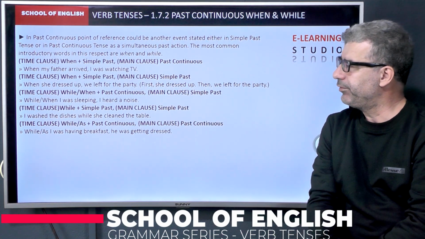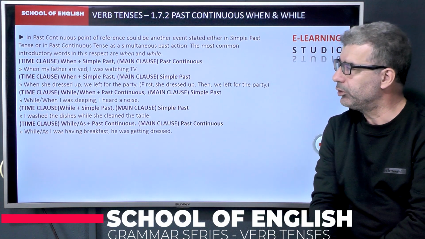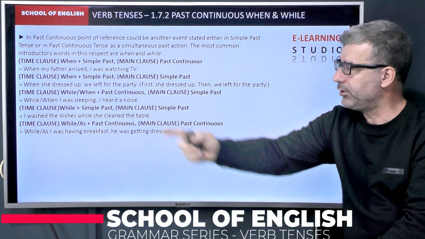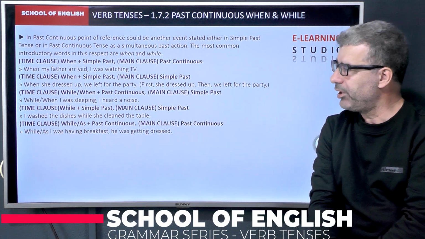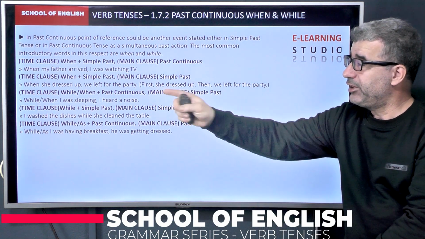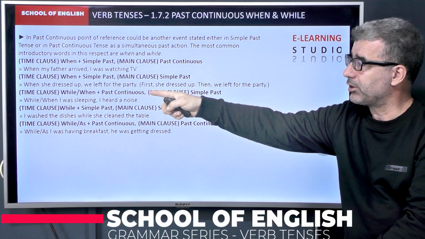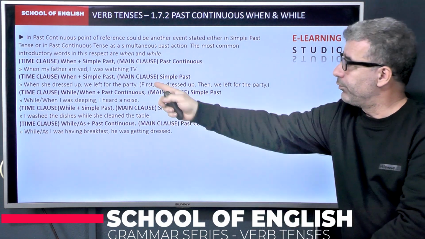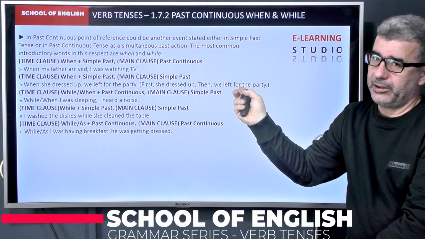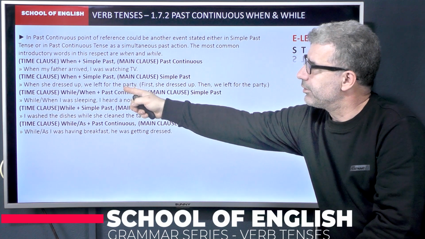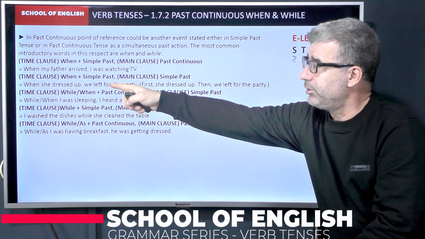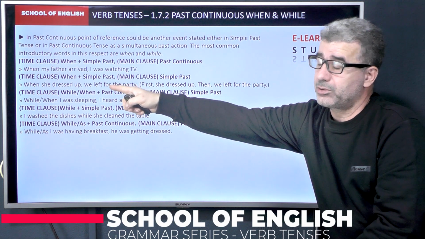When she dressed up, we left for the party. Look, here we don't have past continuous tense. What happens in that case if we use it in this way? When she dressed up, we left for the party. Here we cannot talk about simultaneous actions or events. First she dressed up, then we left for the party. Okay? This action follows the action in the past time clause. Okay?